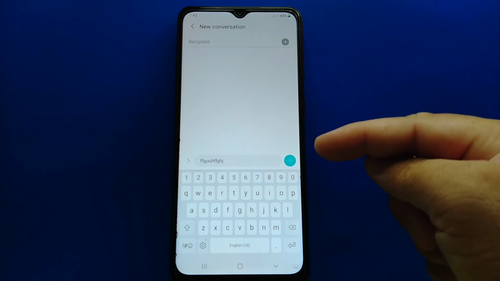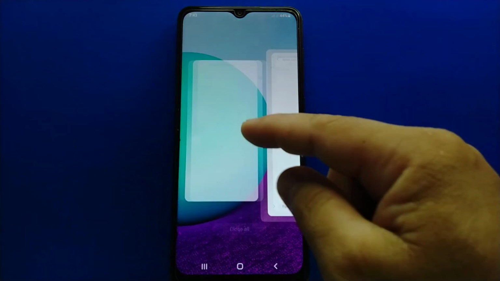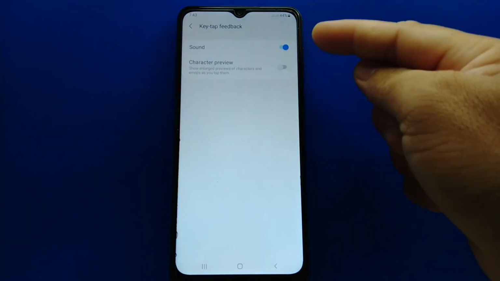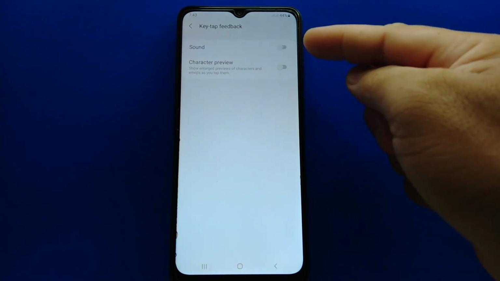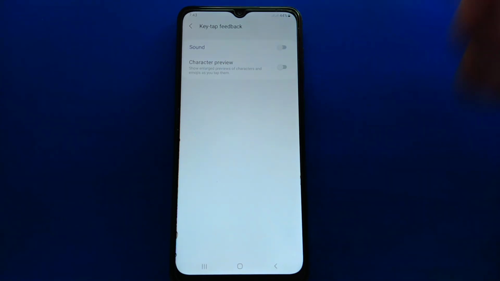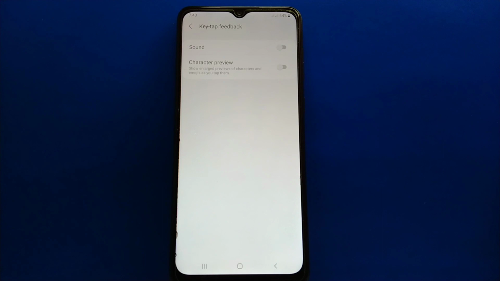And okay guys, to turn it off again, all you have to do is switch off the switch button on the right side of these sounds. And okay guys, that's it, we have successfully turned on or off keyboard sounds on Samsung Galaxy A02.